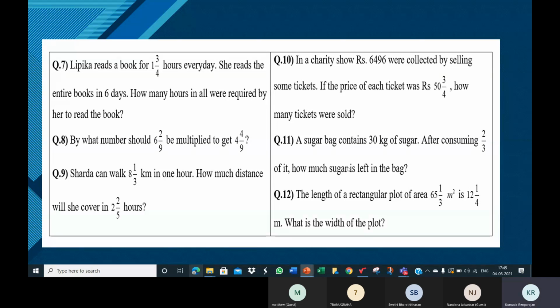Yes. 11th one. Anugraha or Nandana, one of you try the 11th one.